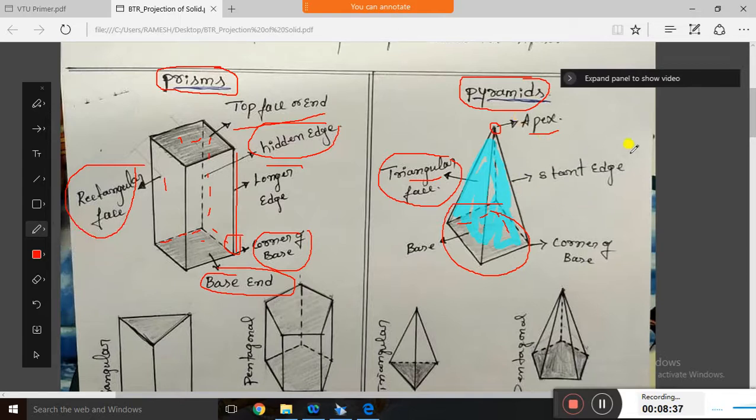And the pyramid has slant edges, that is another difference. Here in the prism it is a longer edge and the edges are straight, but here the edges are slant. And of course they have the same corners. But the difference is: here a longer edge, there a slant edge; here a top face, there instead of a top face an apex, a single point; here rectangular faces, there triangular faces. This is the difference between the prism and the pyramid. In the problem, if they give a prism, you have to draw the prism. If you draw the pyramid, the entire problem will go wrong and you will get 0 marks.